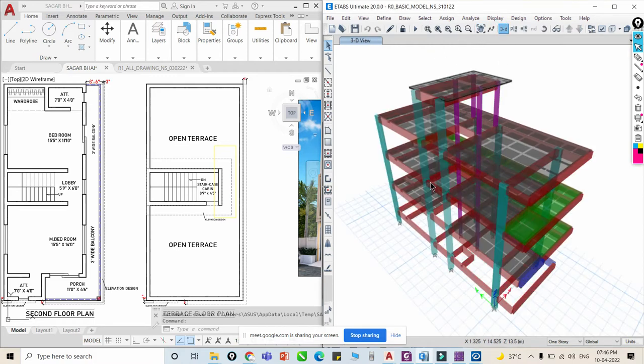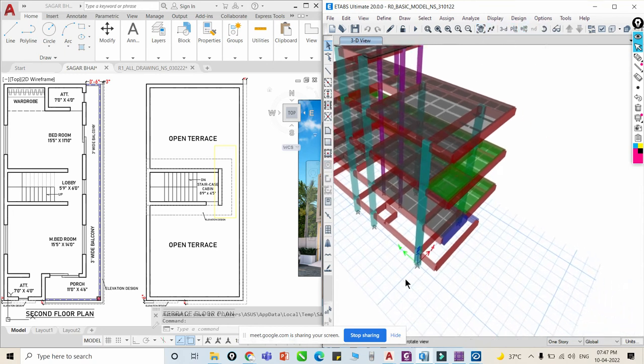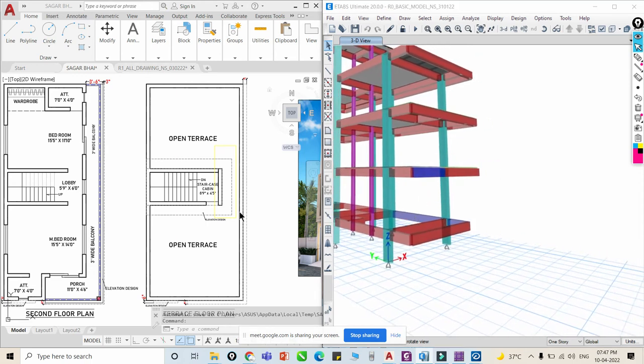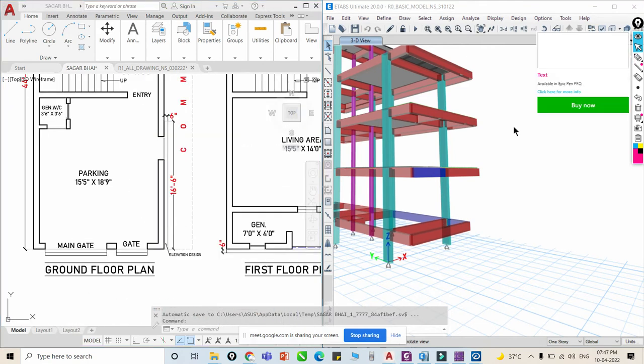You have to answer this question, right? See, in this portion we have some walls. यहाँ पे walls रहेगी ना हमारी, right?